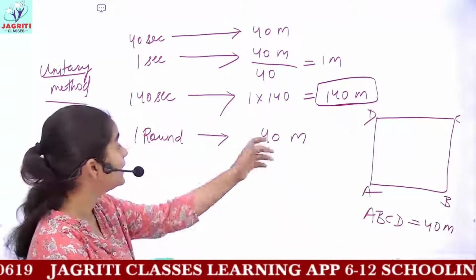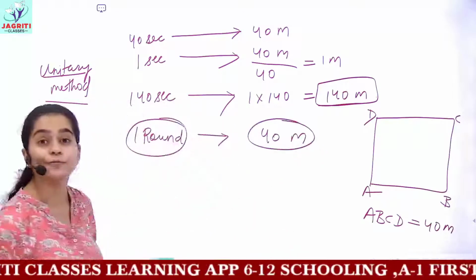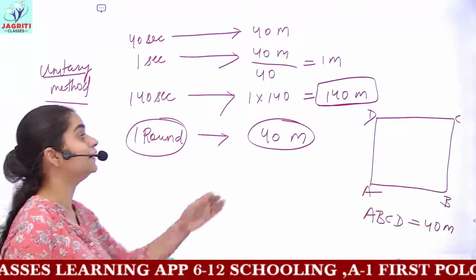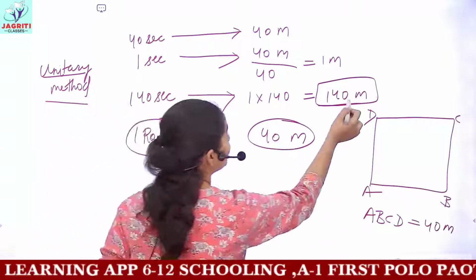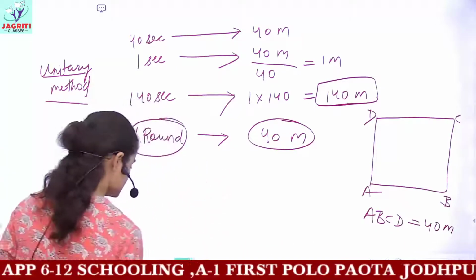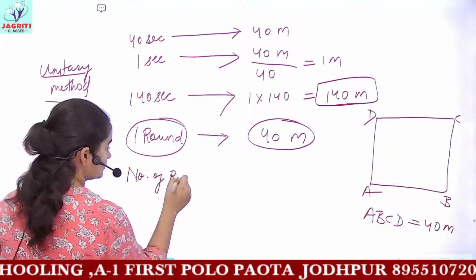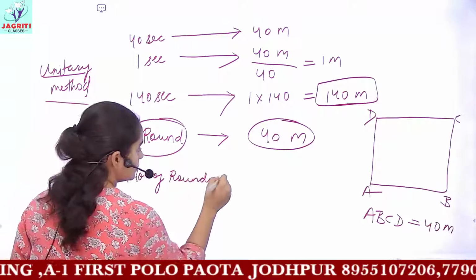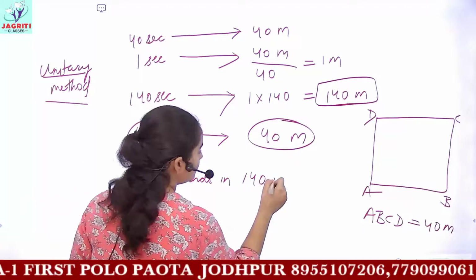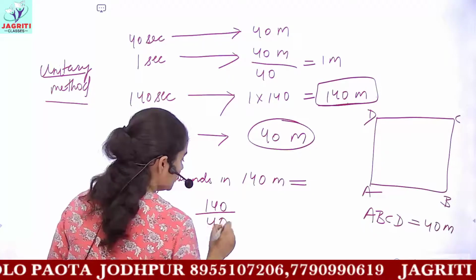So if one round is a total path length of 40 meters, then 140 meters means how many rounds? The number of rounds in 140 meters will be 140 divided by 40.